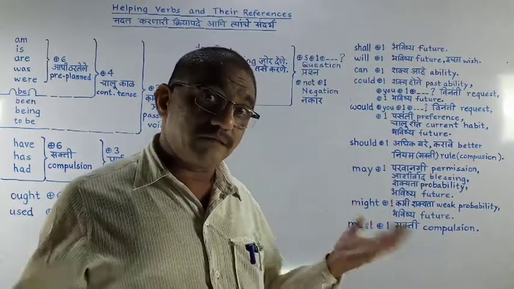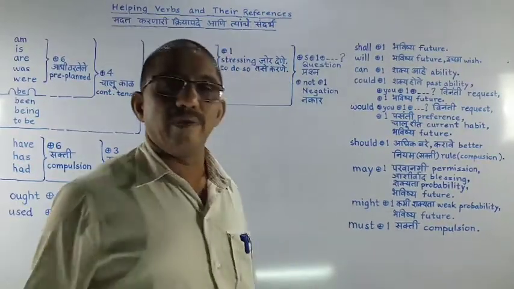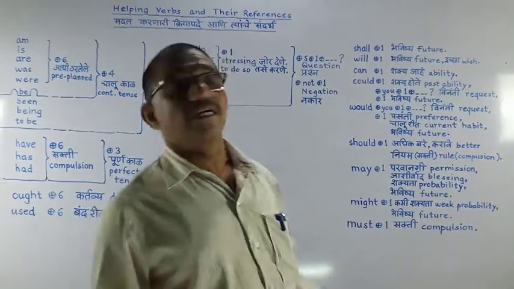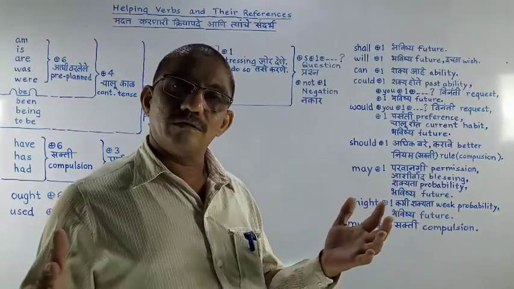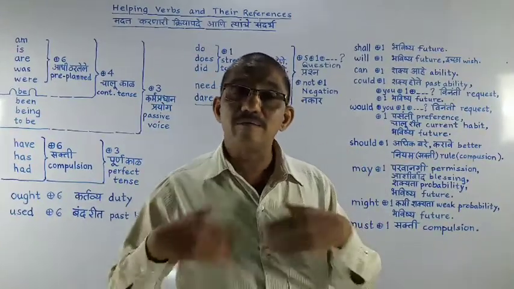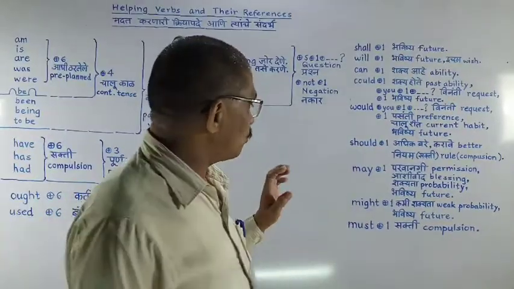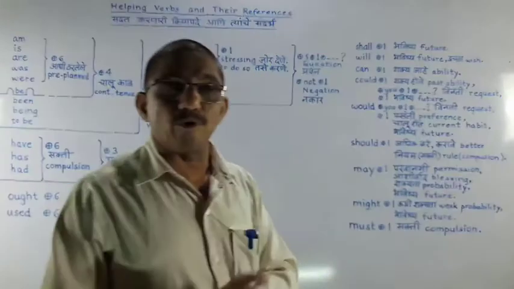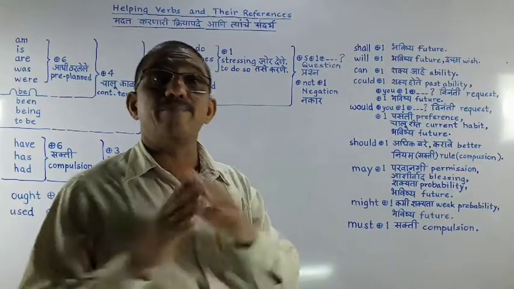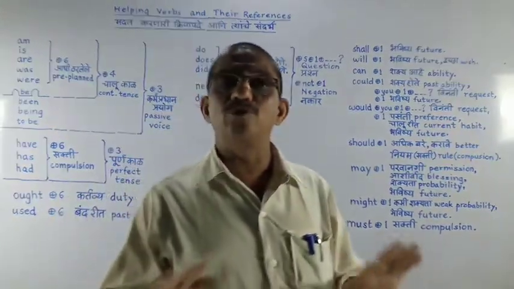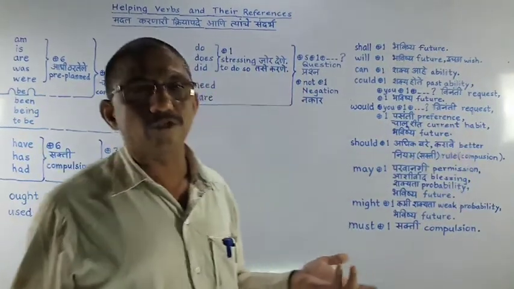Blessing. Many times we celebrate birthdays. At that time we sing a song and we say, may God bless you. Similarly it is giving you a blessing. May you live long. It is a blessing from me that you should live for a long time. Next is probability. Now clouds are full in the sky. I can say it may rain. Now it is not raining, but I am showing you the probability. Next is the sense of future.